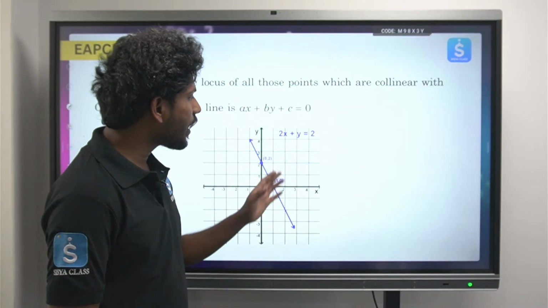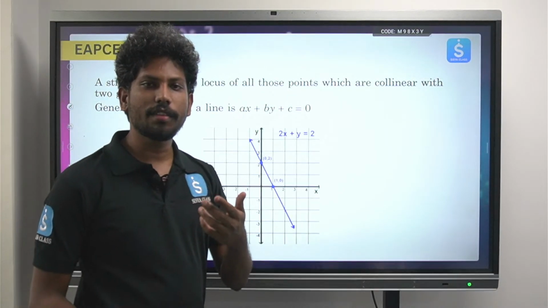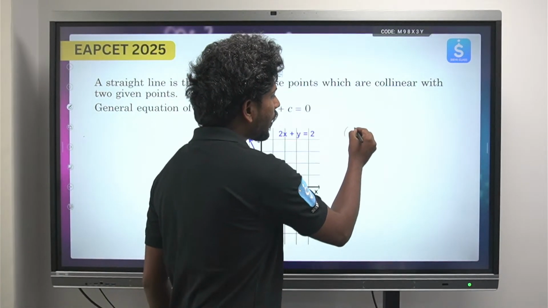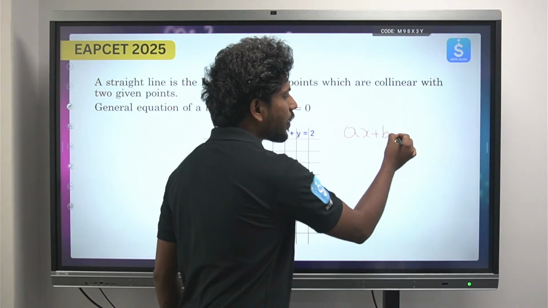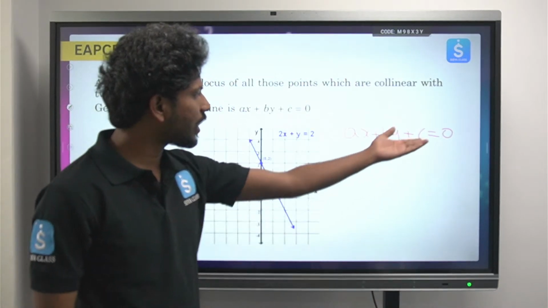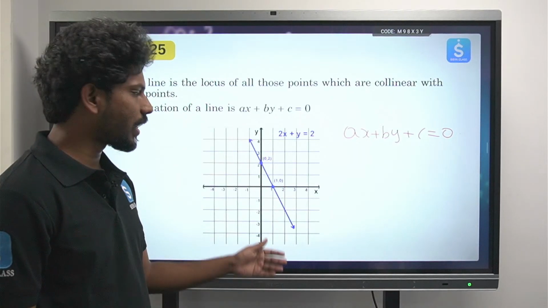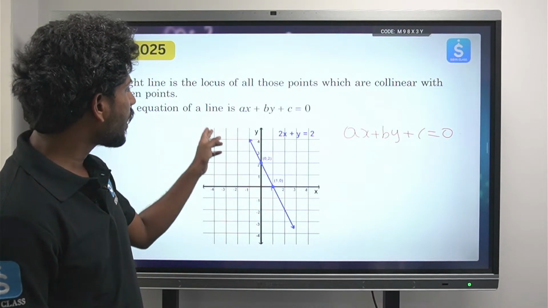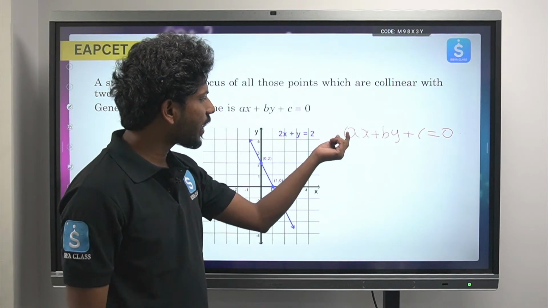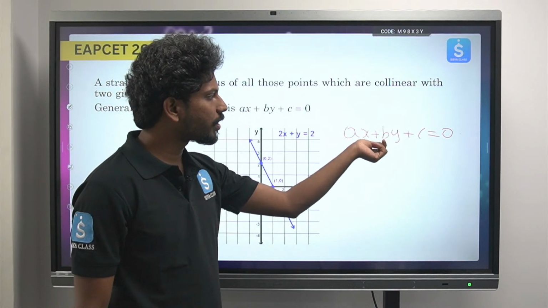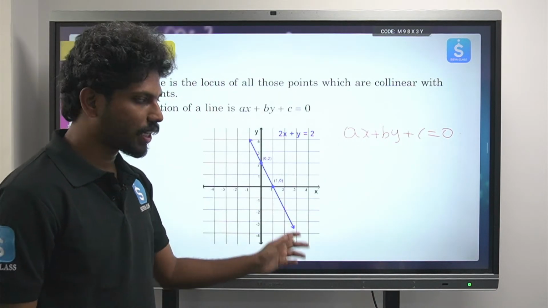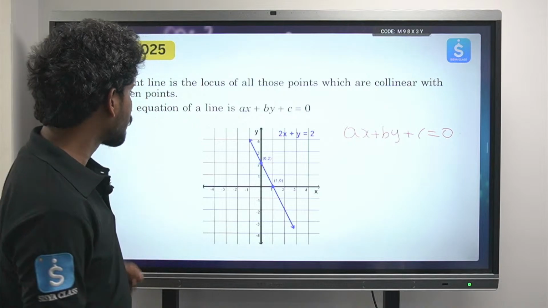So an equation of line, మీకు ఆల్రెడీ తెలుసు, లీనియర్ ఈక్వేషన్ మీరు ఆల్రెడీ చదివేసి ఉంటారు. సో ద బేసిక్ ఈక్వేషన్ ఏంటి? Equation of a line is always in the form of ax + by + c = 0. Okay, so this sort of an equation always represents a straight line. So here I have taken one example where this sort of an equation represents a straight line. Where a is called the coefficient of x, b is called the coefficient of y, and c is the constant, right? And if we try to plot it on the graph, it looks like a straight line. Okay, so this is a basic thing that everyone should know.